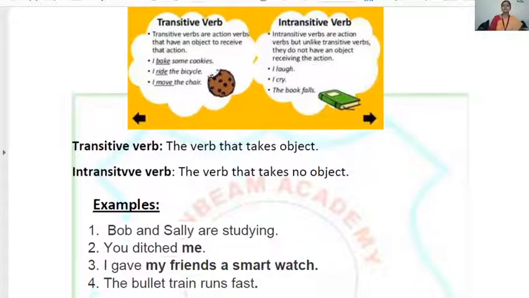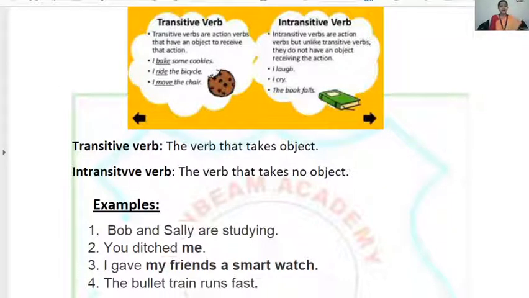Transitive, what are transitive verbs? Taking an object or not? Yes. Transitive verbs take an object. And intransitive is the opposite of transitive, not taking an object. Clear? Now look at the example. Bob and Shelley are studying.